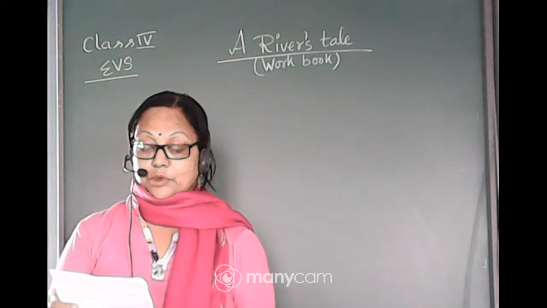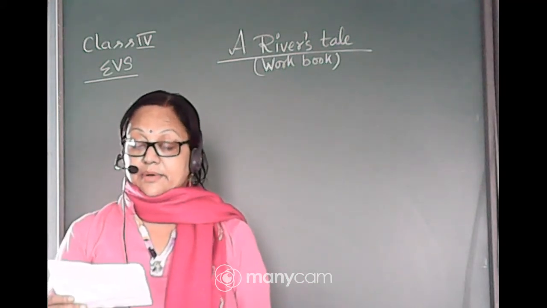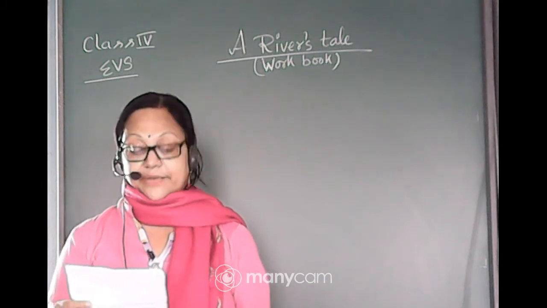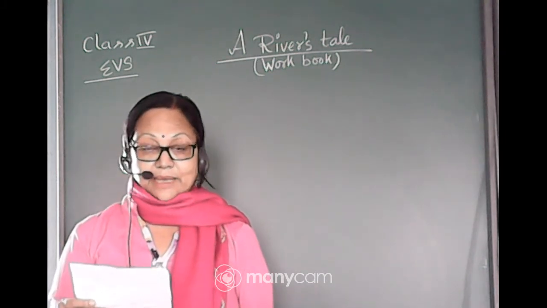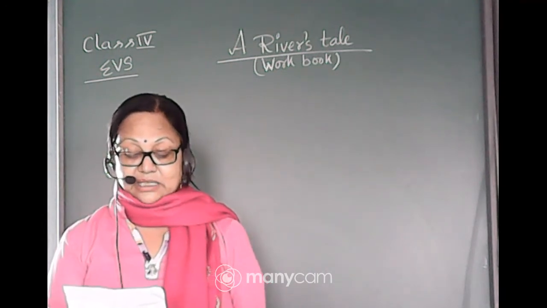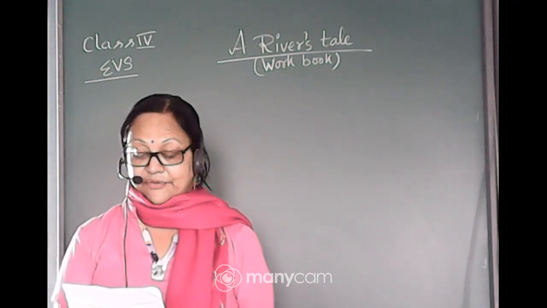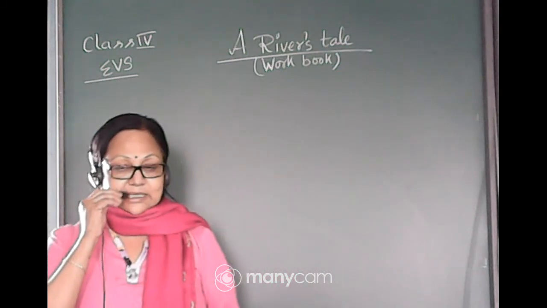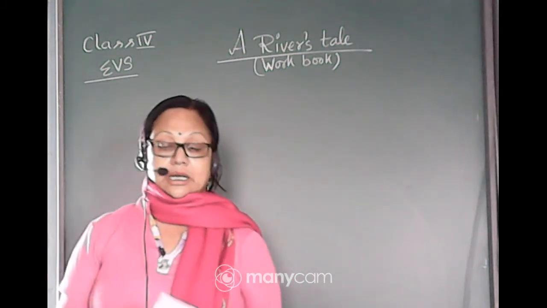He has given the project: collect leaves of at least 7 different plants. Different types of leaves you have to collect and keep them in an old newspaper for 3 to 5 days for drying. Then paste them in your scrapbook or channel file and write their name. So this is your project in science which is given by your Joydeep sir.